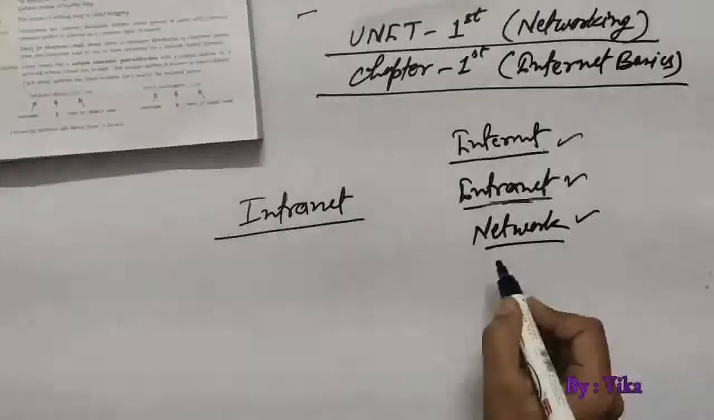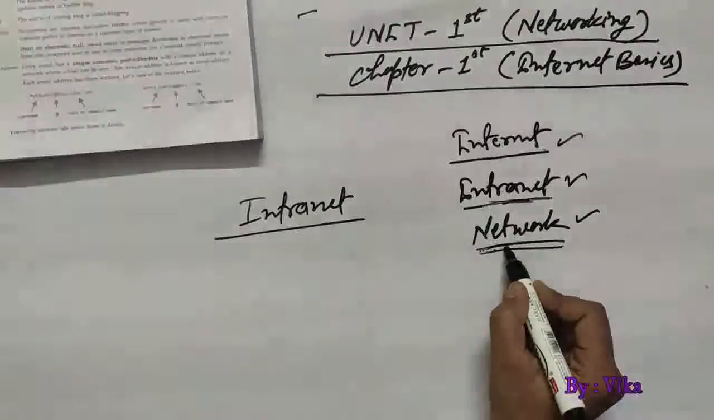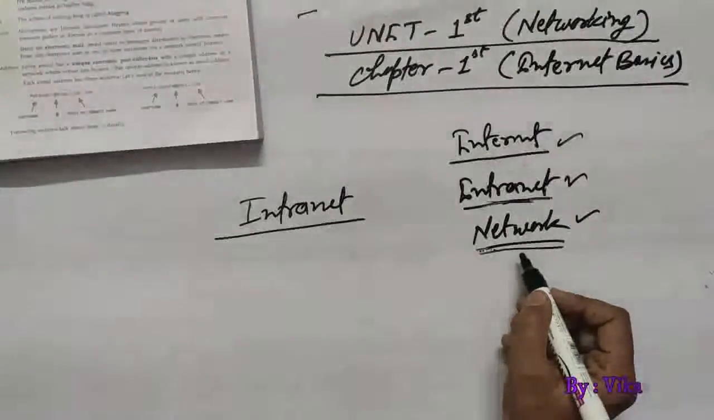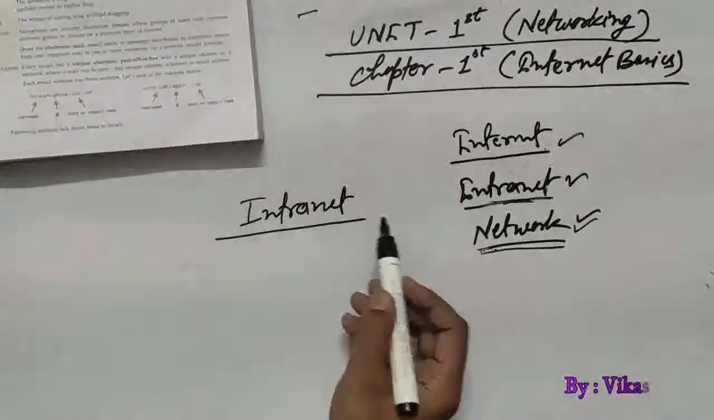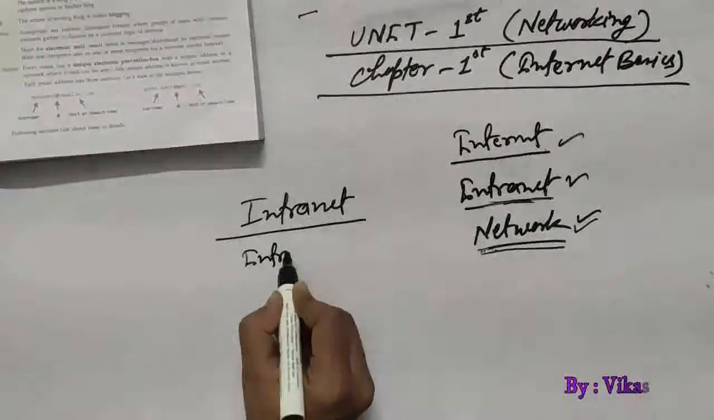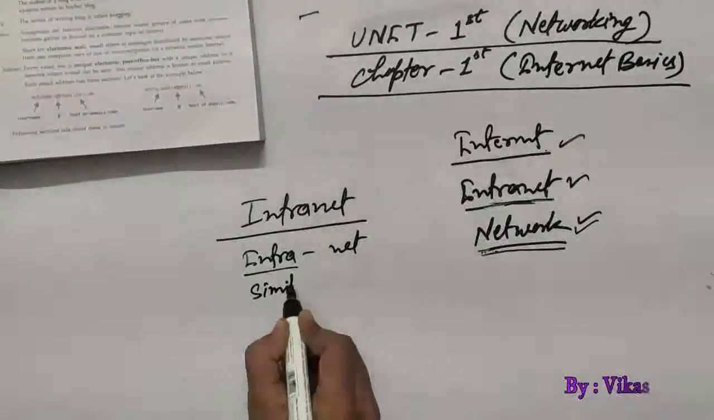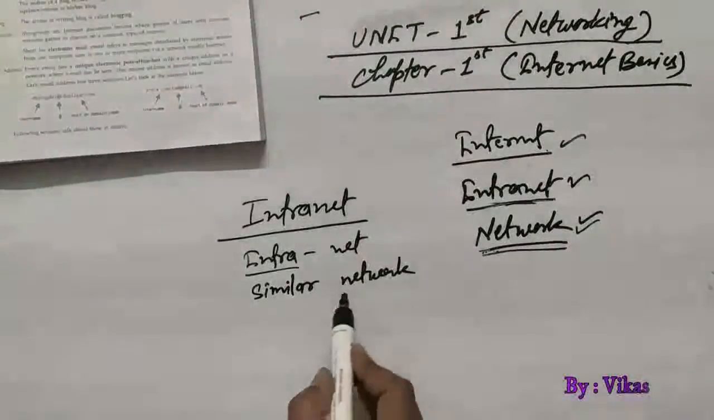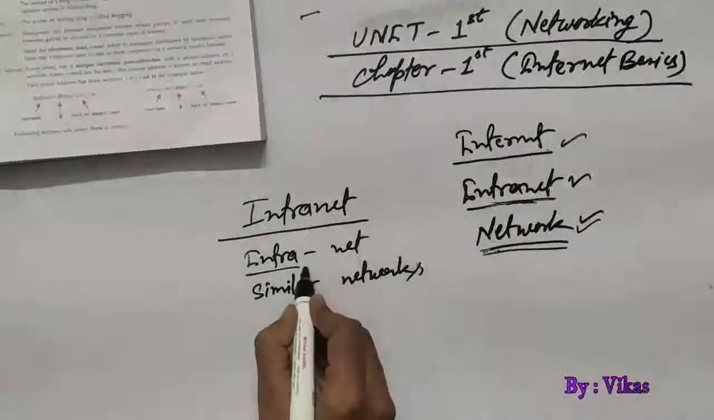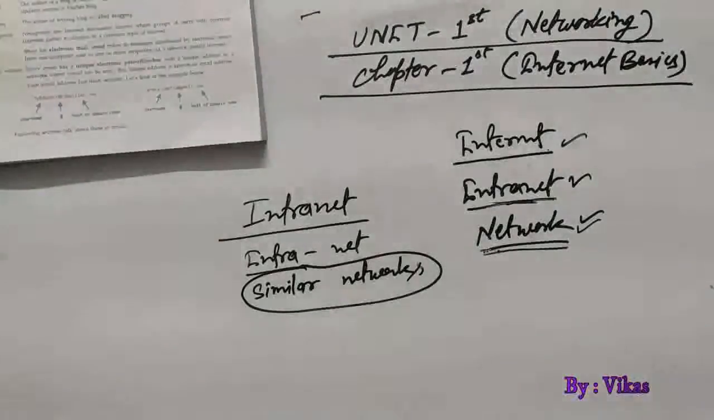So I think now the network term is completed and it's very clear to you all, where network means when multiple electronic devices are connected to each other. So the whole area where these systems or electronic devices are connected is called a network. Now we are coming to the term intranet, where we can separate these two words. First is intra, second is net. Intra means similar, and net means network. So when we are talking about similar networks, at that time that whole network will be called an intranet.